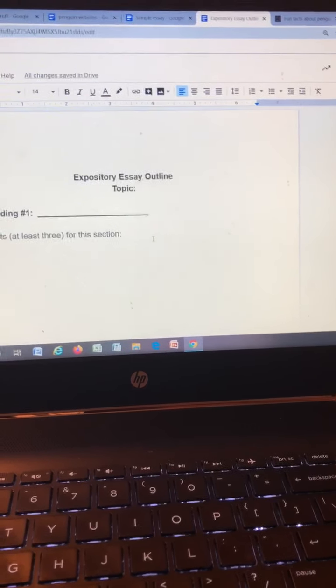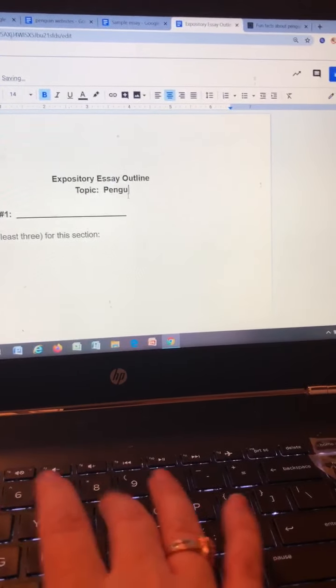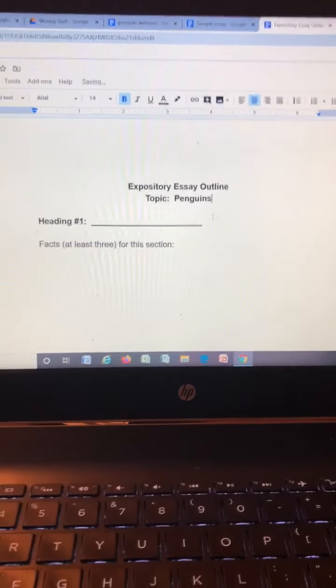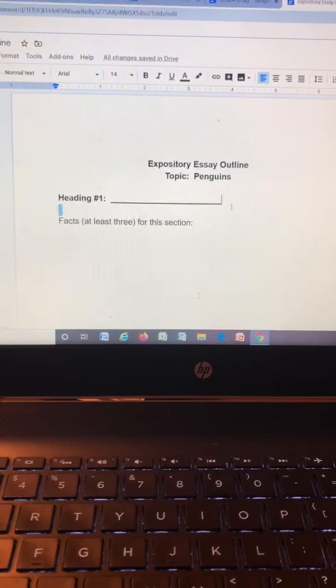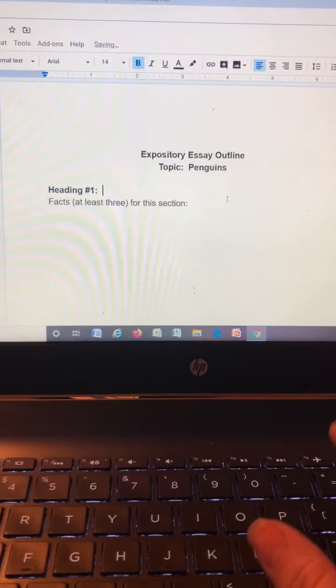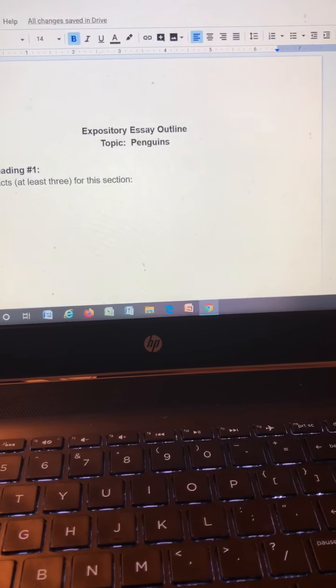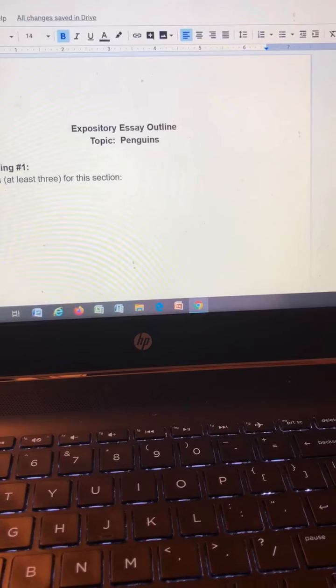So you're going to start with your topic and you're going to write that in. So mine would be penguins. Okay. And then you're going to think about your different headings. What do you want each section to be? So for mine, and actually I'm going to cheat and go backwards because I actually made an outline and then typed an essay. Here's my essay about penguins.